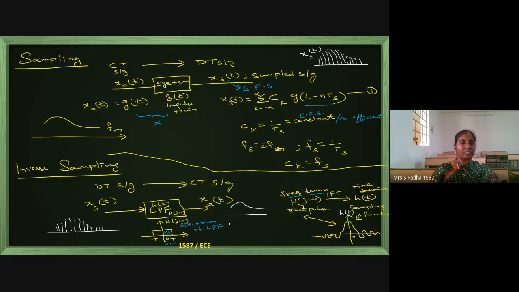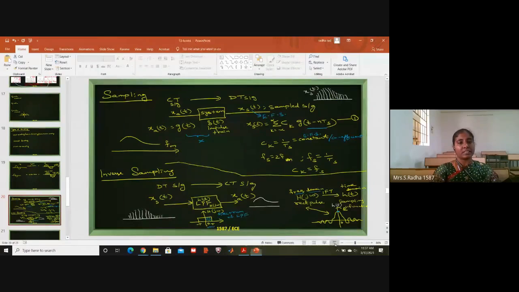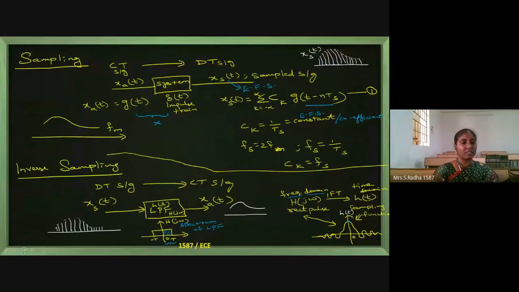This is what happens in the inverse direction, inverse sampling. We are converting the discrete time signal to a continuous time signal. So this is about sampling and inverse sampling. This is also called reconstruction. There is another name for this: this is also called the reconstruction process in sampling.